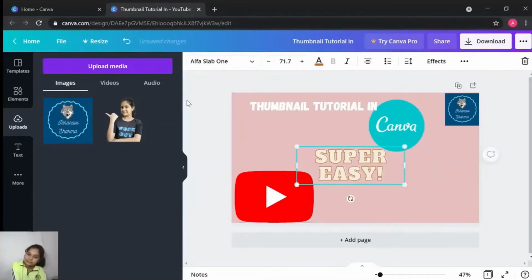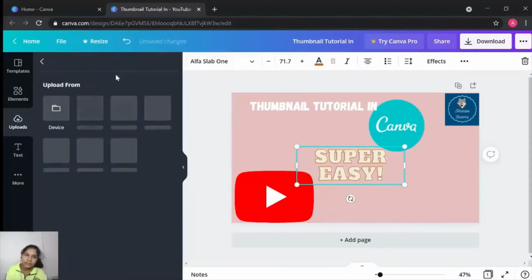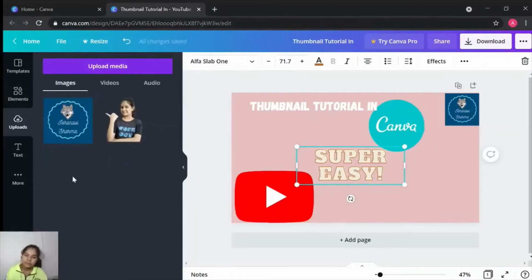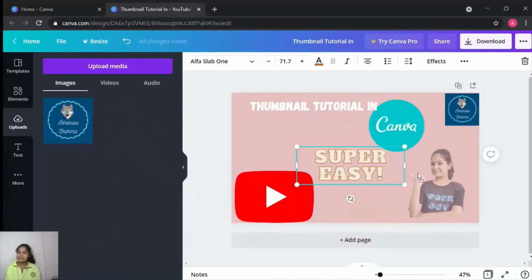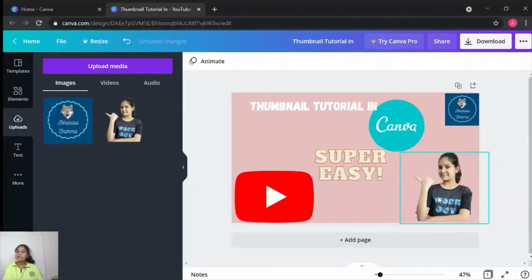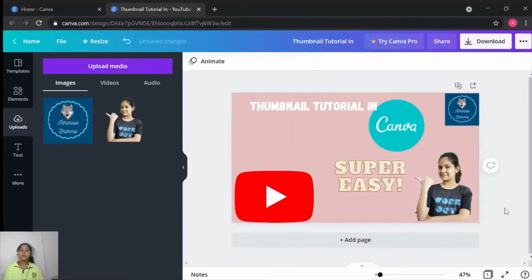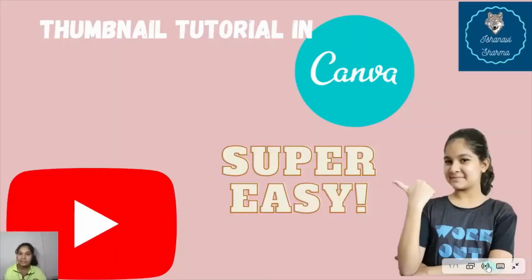To upload logos and pictures, you can click on upload media and choose from your laptop. Now I'm going to just drag and drop. As you can see, I've removed the background. In the next video, I'm going to show you how to remove background without Photoshop. So let me just reset, and our thumbnail is ready.